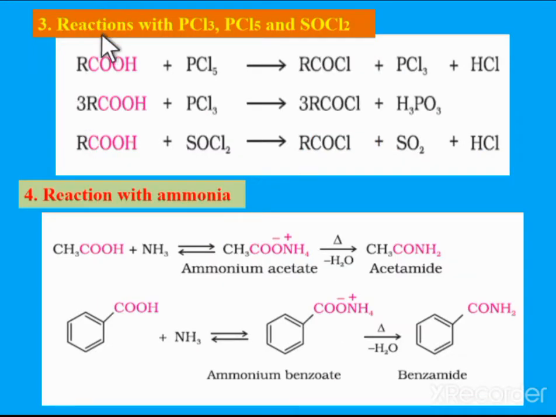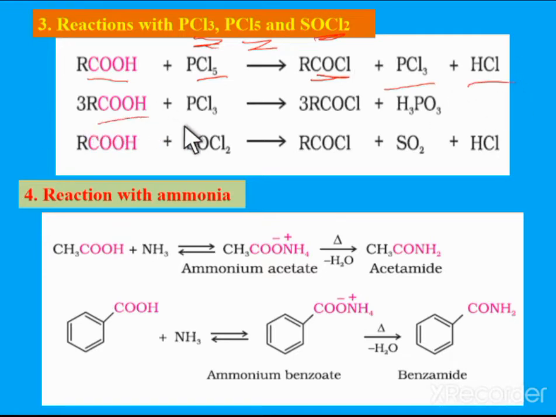Next, the reaction with PCl3, PCl5 and SOCl2, that is thionyl chloride. When the carboxylic acid is treated with PCl5, phosphorus pentachloride, it forms acyl halide, RCOCl plus POCl3 plus HCl.